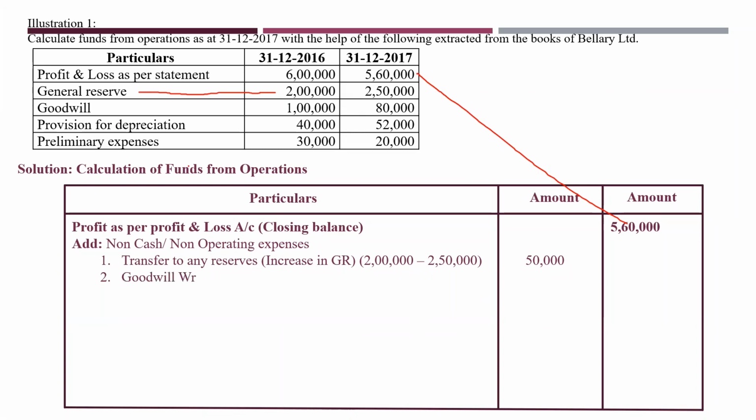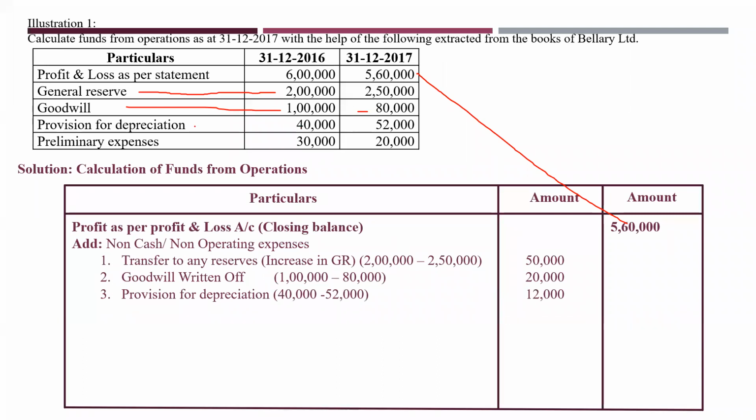Next, what you will do here? Goodwill written off. Why am I saying written off? You see goodwill 1 lakh, it is reduced. It has decreased. That means it is written off. 20,000 you have written it off. So this 20,000 you are taking here. Next, provision for depreciation 40,000 and 52,000. Here it has increased by 12,000, so put that as provision for depreciation.